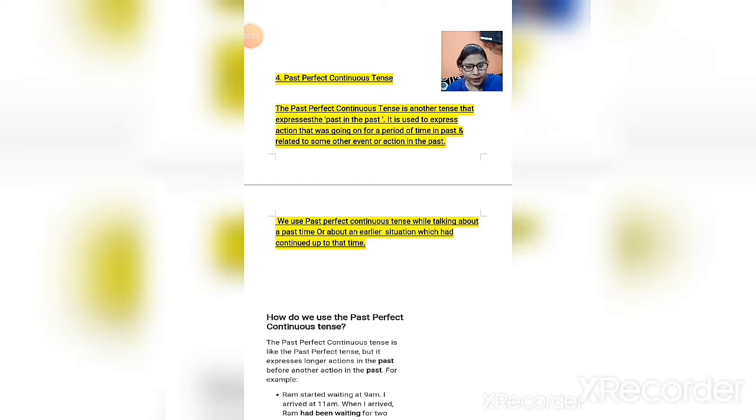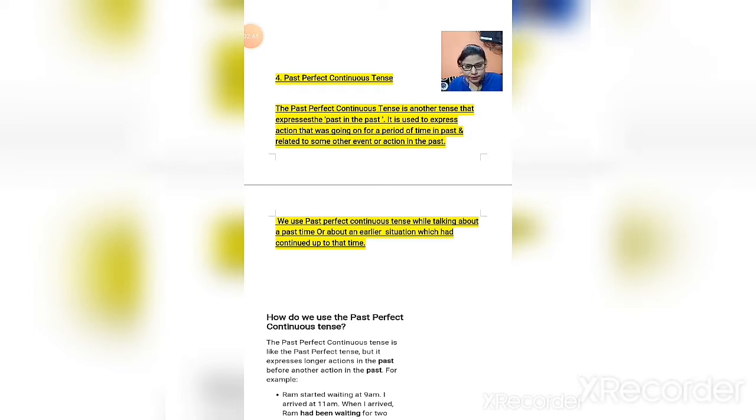So here we are talking about the action, the event that had already been completed in the past, and the process that was going on somewhere in the period of time. It takes some time to complete it.